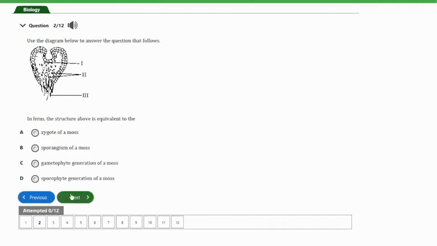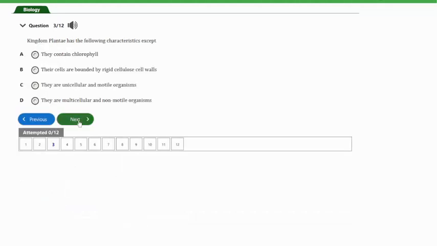That's question number 2. The question says, use the diagram below to answer the question that follows. Here in the diagram, we have I and II. So let's read out the question. In ferns, the structure above is equivalent to the A, zygote of moss, B, sporangium of a moss, C, gametophyte generation of a moss, D, sporophyte generation of a moss. So guys, the answer to this question is option C, and that's gametophyte generation of a moss. So let's look at the next question, guys, and that's question number 3.